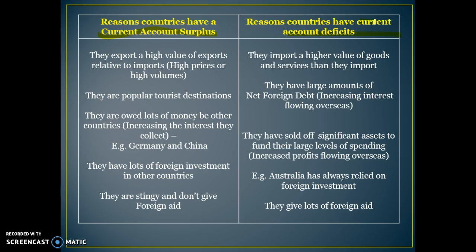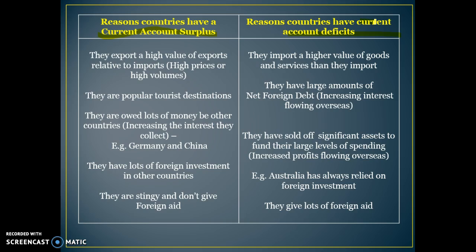They might be a popular tourist destination, so a lot of people come there for holidays. That would also increase the amount of credits in the net services account. Countries that are owed a lot of money from other countries, so Germany and China, for example, that have lent a lot of money out to other countries, would have a lot of money coming in terms of debits for interest. They might have a lot of foreign investment in other countries, so they've got a lot of profits flowing back to that country.